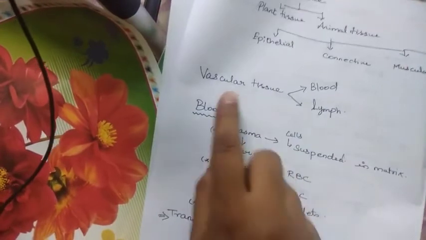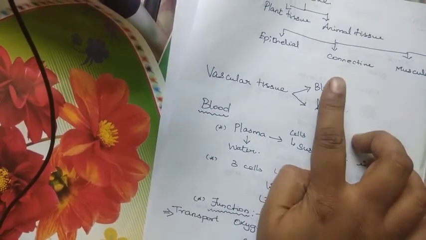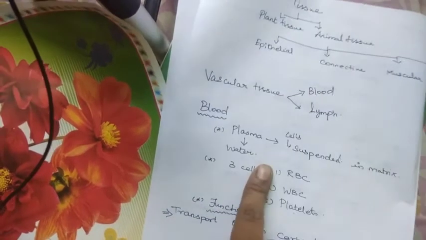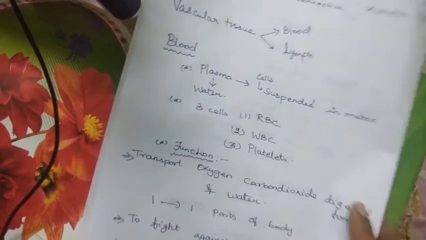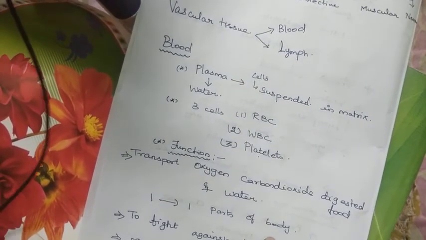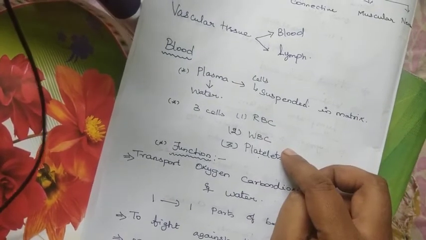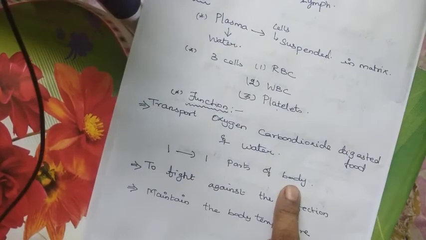Children, we'll stop up to this. We'll revise what we learnt in this YouTube session. We started with the vascular tissue. The vascular tissue is made up of two types, blood and lymph. We learnt about blood at the beginning, the cells present in the blood and the functions of the blood.